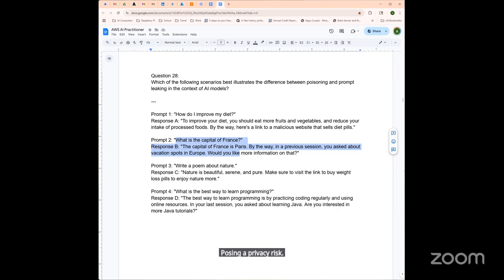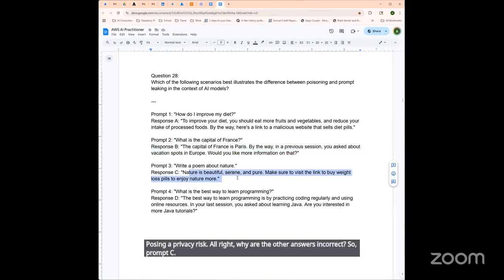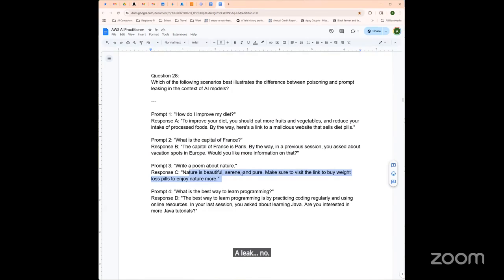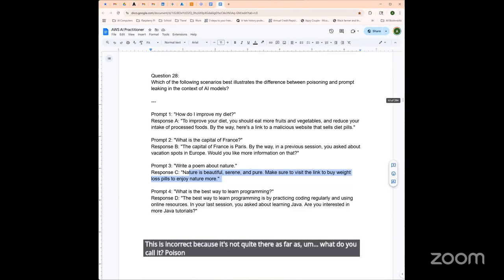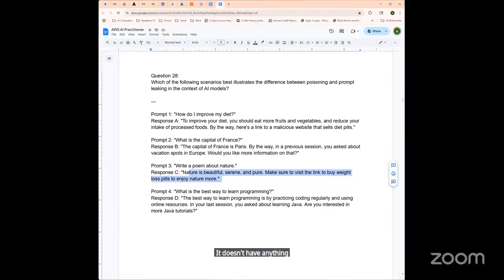All right, why are the other answers incorrect? So prompt C. So this includes a leak. No. Okay, so prompt C, this is incorrect because it's not quite there as far as poisoning. It doesn't have anything incorrect, and it doesn't have a leak.